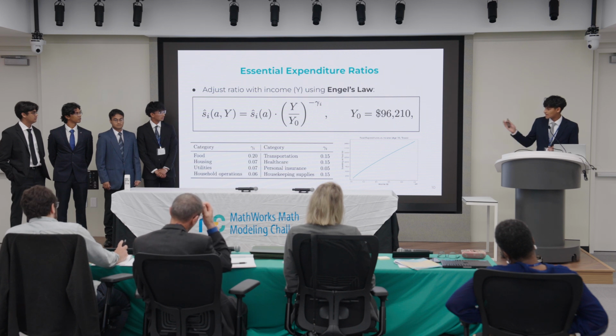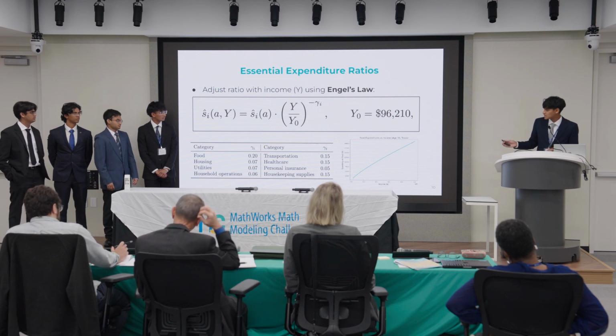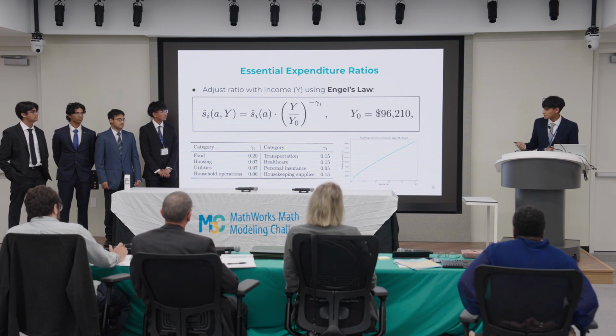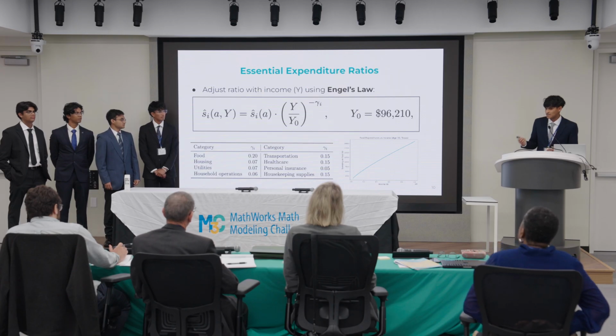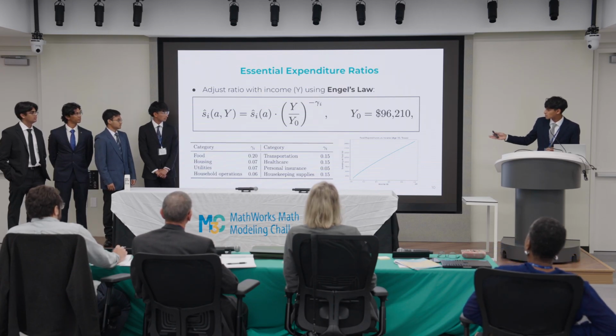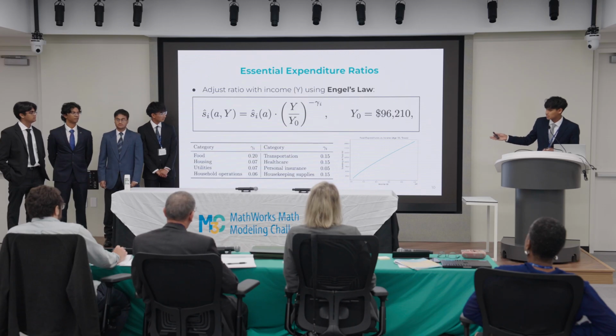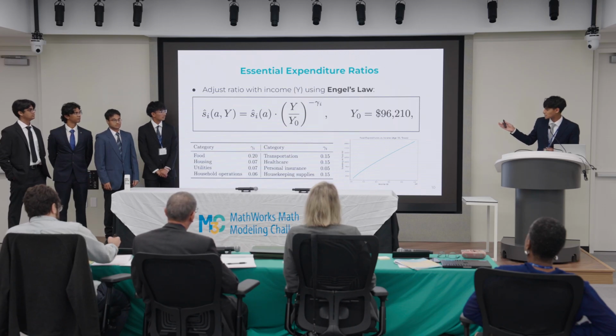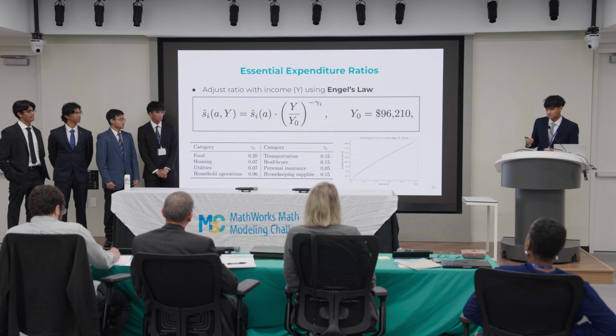And then for the Engel elasticities, or the gamma values, we actually calibrate them arbitrarily because we were not given enough data to actually fit the values. And here you can see the total food expenditures versus income for a particular fixed age of 30 is sublinear, as we want it to fit Engel's law.